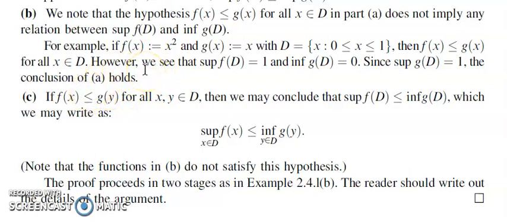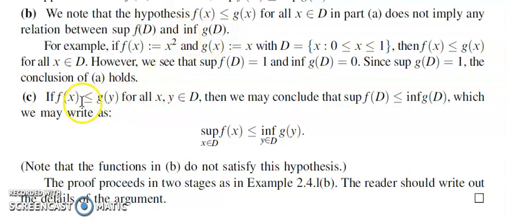So now we move on to the condition under which this is satisfied. What is the condition for which supremum f of D is less than or equal to infimum g of D holds?